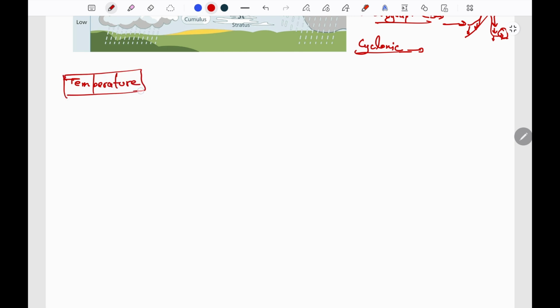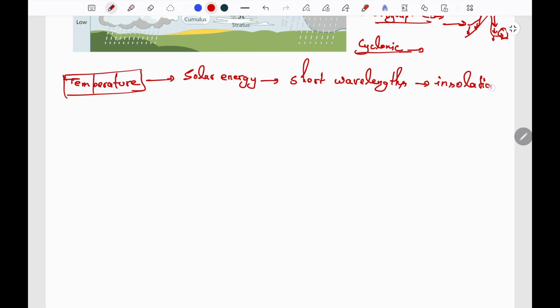So what is the major source of temperature of the earth? It is solar energy, which comes in the form of short wavelengths, and this incoming solar radiation in short is termed insolation. On average, the energy received by earth is 1.94 calories per centimeter square per minute.